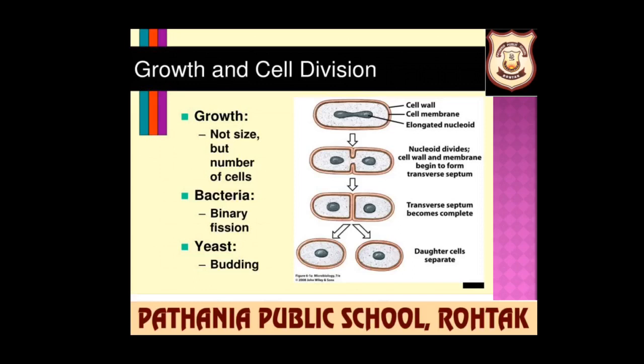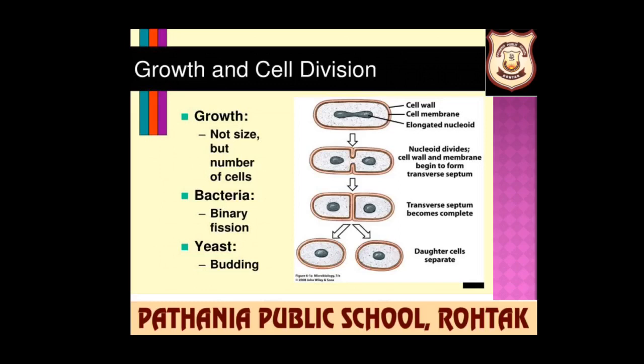One cell is given. First of all, the nucleus is elongated, then it is divided into two parts and a transverse septum begins to form. Division has started in the middle. Then the transverse septum becomes complete. Two daughter cells are separated. Now, cell division is responsible for the growth of an organism. It also replaces dead or damaged cells. Millions of cells die and are replaced every second in our body.